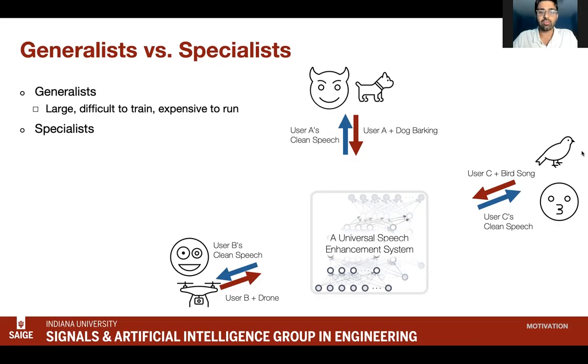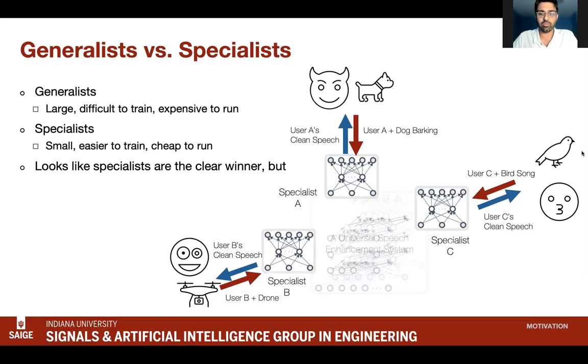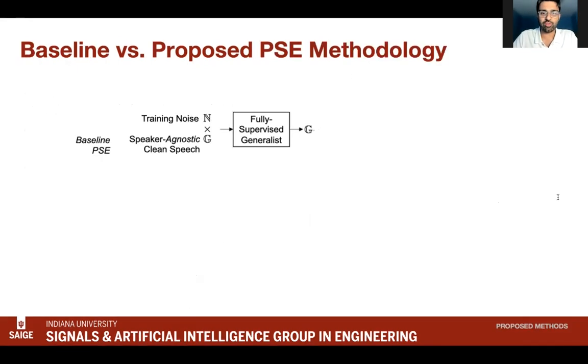On the other hand, specialists are trained to solve a single task, which is a subset of the overall task. Therefore, they can be smaller, easier to train, and cheaper to run with fewer parameters. It may seem obvious that building specialized models is the way to go, but how exactly do we go about doing that? So the straightforward approach for training a speaker-specific enhancement model would be to start with the generalist model.